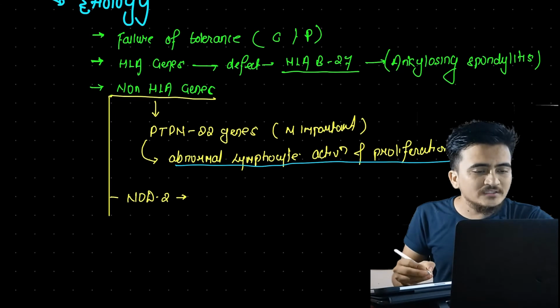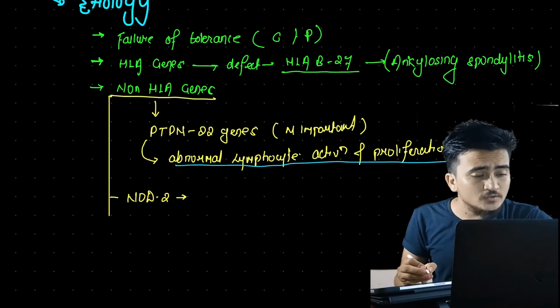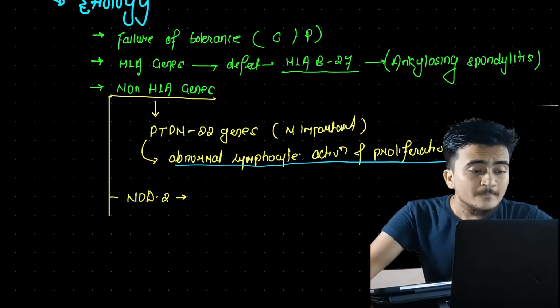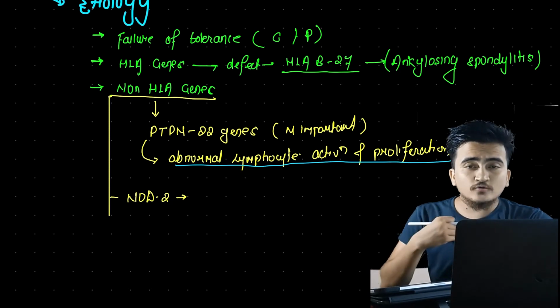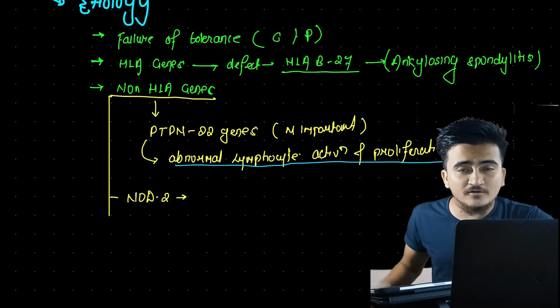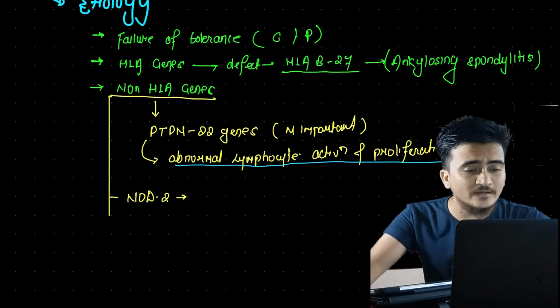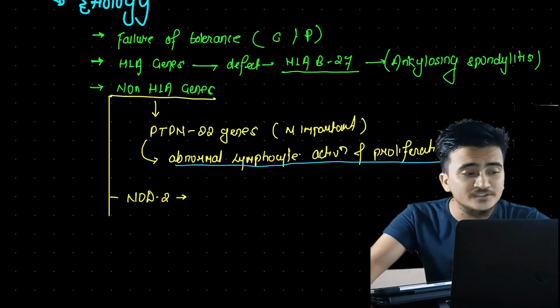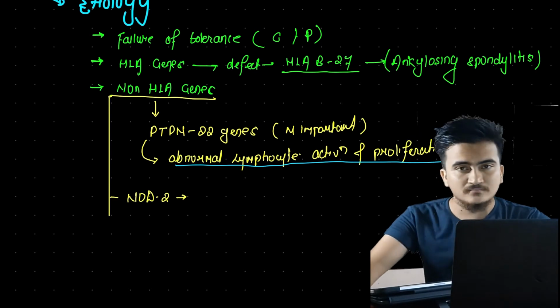The microbial flora that we have in our GIT is kept in regulation with the help of NOD-like 2 genes.